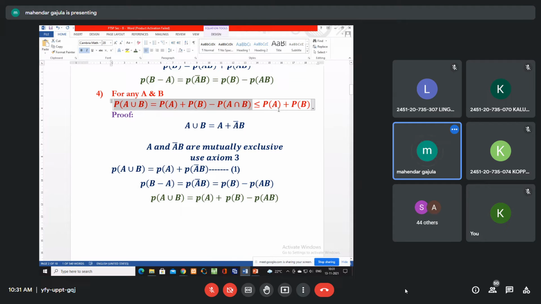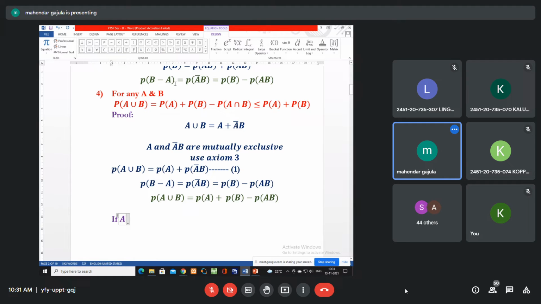What about this? We have to prove that it is less than or equal to PA plus PB. Okay. So if A intersection B is equals to null set, okay, then P A intersection B is 0.